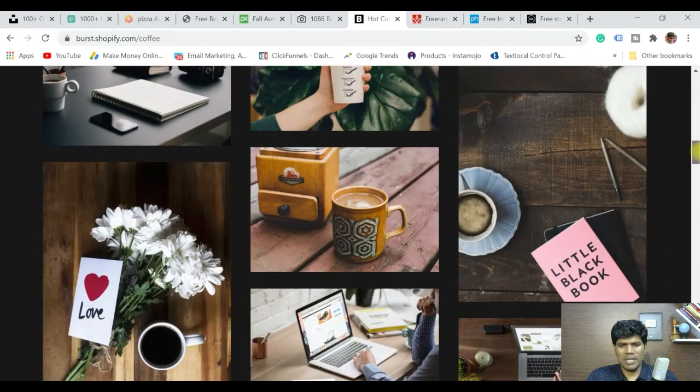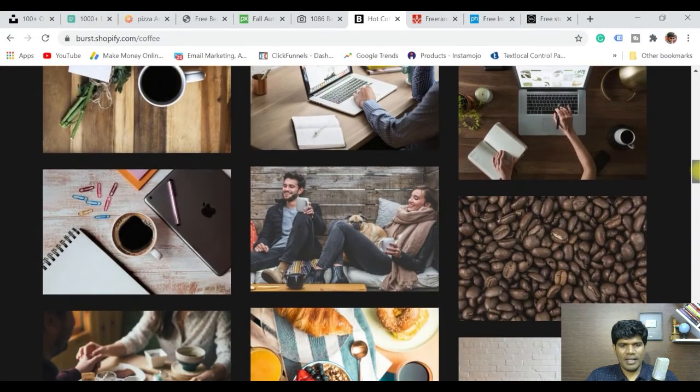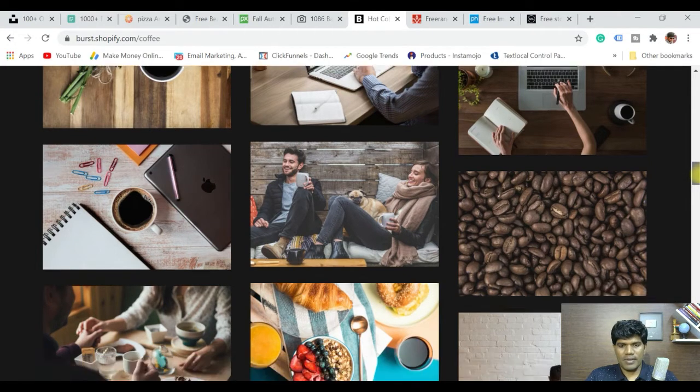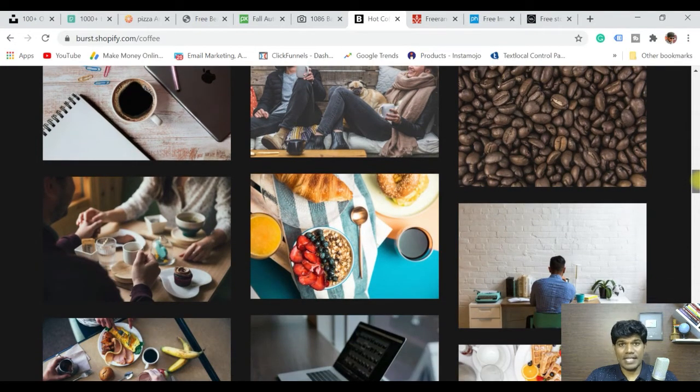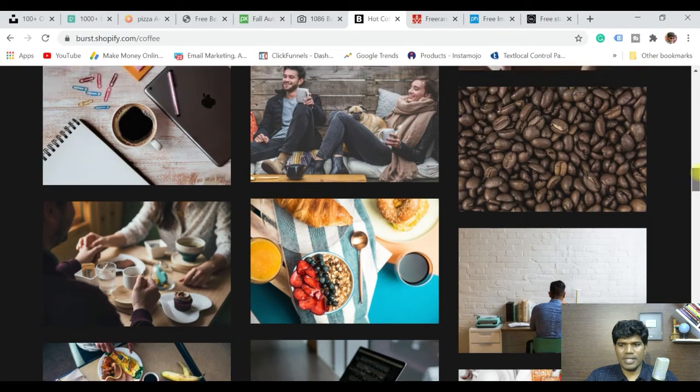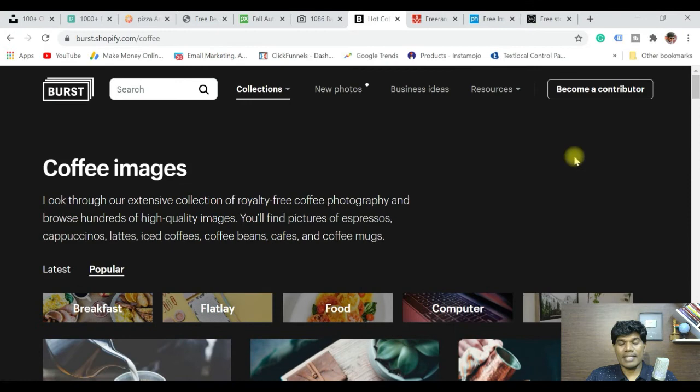So you have multiple options. Just as I said, don't directly take any images that you find on Google. Instead, try to look for images from these websites. There are a couple of other websites as well which have free stock images, but these are the ones that I have listed as the top 10.